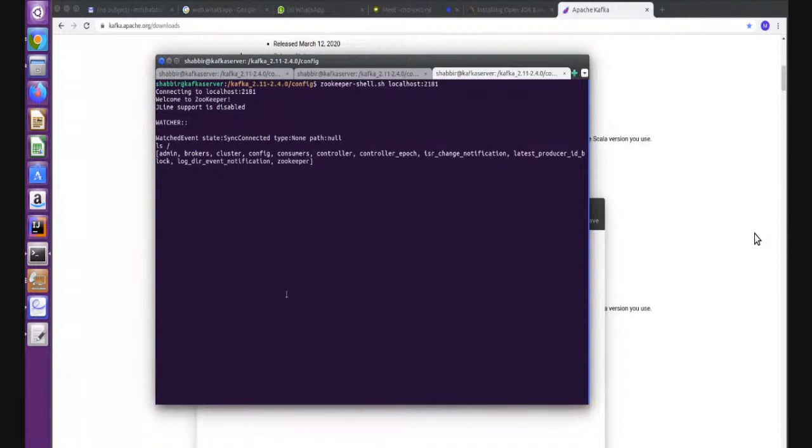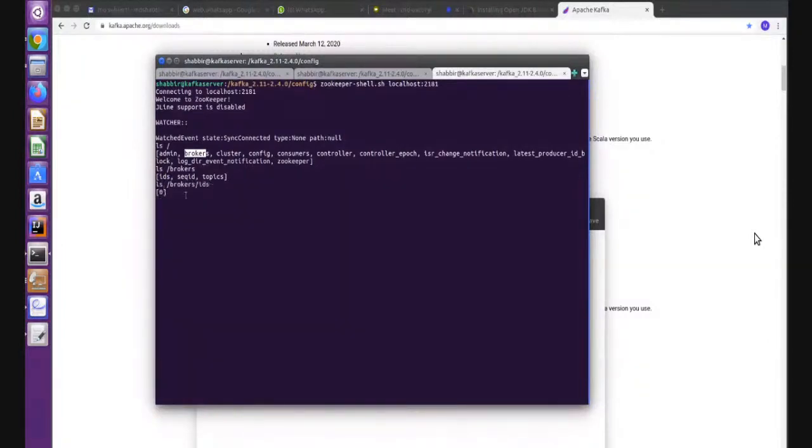This is the command of the zookeeper, and we can get the information of so many things. We can get the information of admin and brokers. I'm interested in the information of brokers, right? Again, we have an option for what you want to know about the brokers: IDs, sequence ID or topics. I want to know the broker IDs, how many brokers are running.